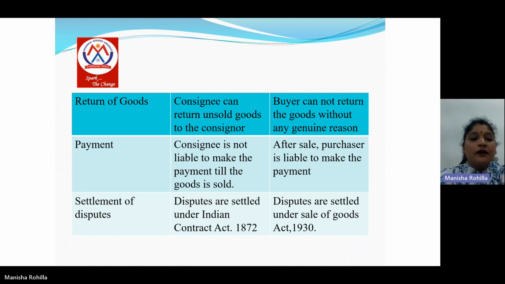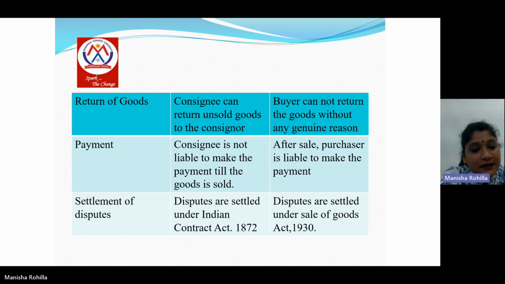Next point is return of goods. In case of consignment, the consignee has the option to return the unsold goods to the consignor. But in case of sale, the buyer cannot return the goods to the seller without a genuine reason. Next point is payment. In case of consignment, the consignee is not liable to make the payment till the goods are sold. But in case of sale, after the sale, the purchaser is liable to make the payment to the seller.